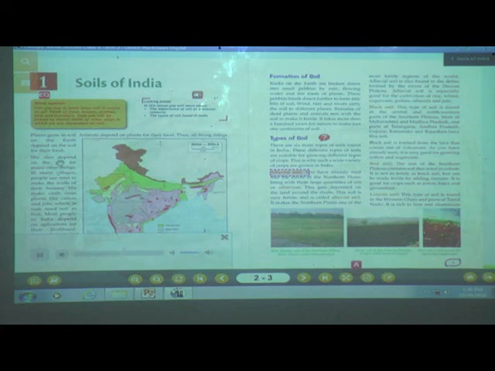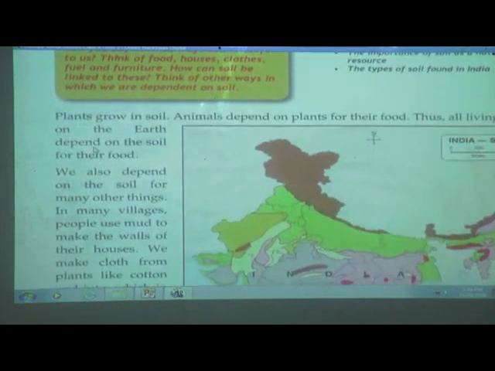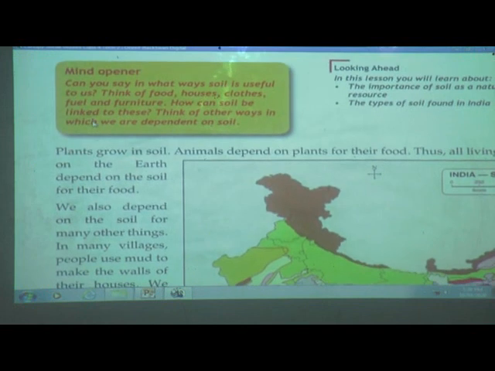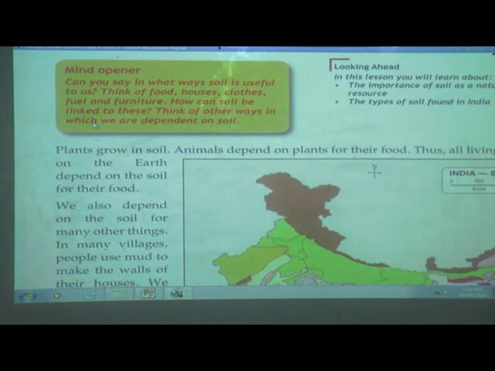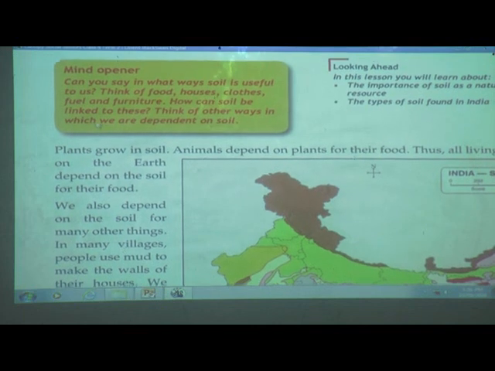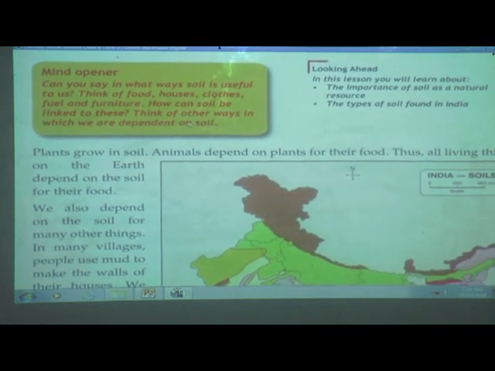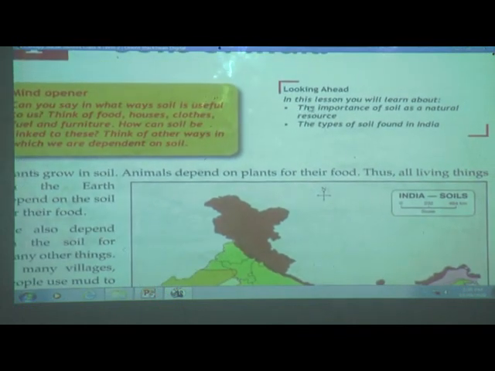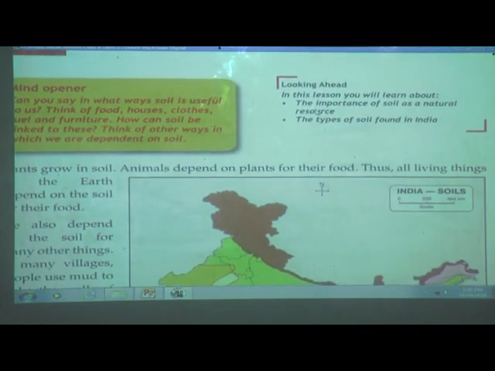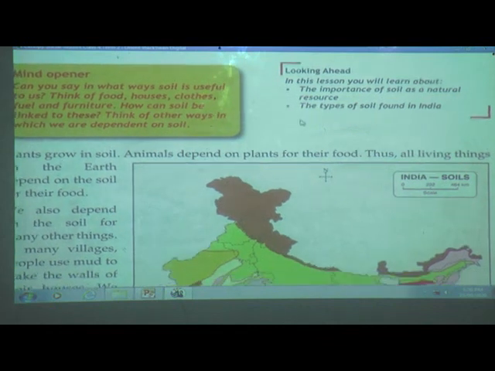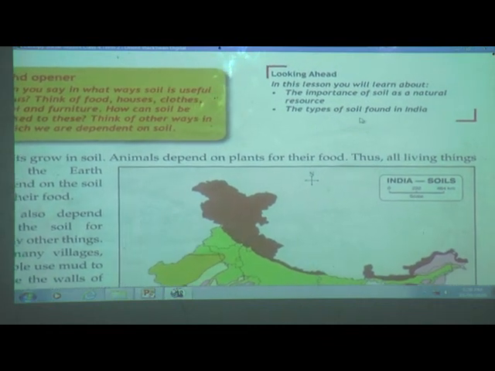Soil of India. Can you say in what ways soil is useful to us? Think of food, houses, clothes, fuel and furniture. How can soil be linked to these? Think of other ways in which we are dependent on soil. In this lesson, you will learn about the importance of soil as a natural resource and the types of soil